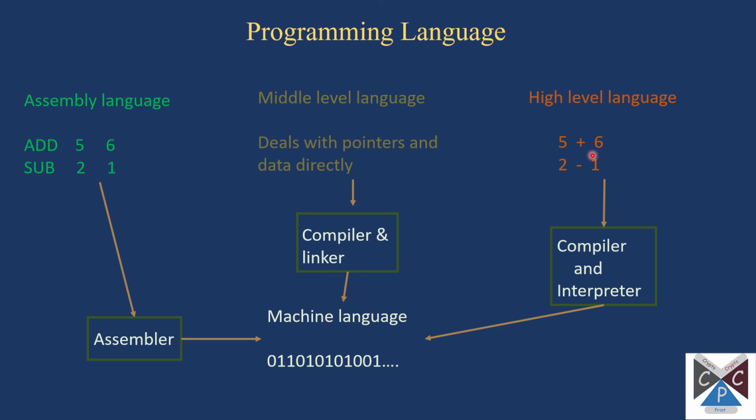So there are three types of language. One is assembly language, one is middle level language, one is high level language, and the machine language is the core part of all the languages because computer understand machine language.